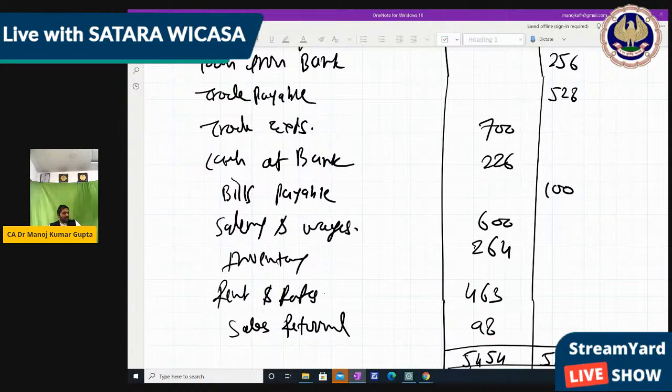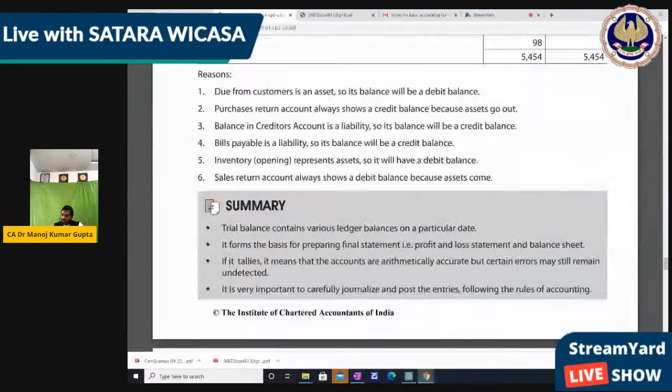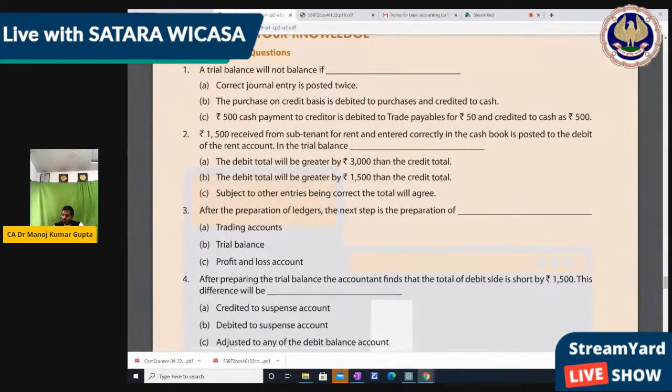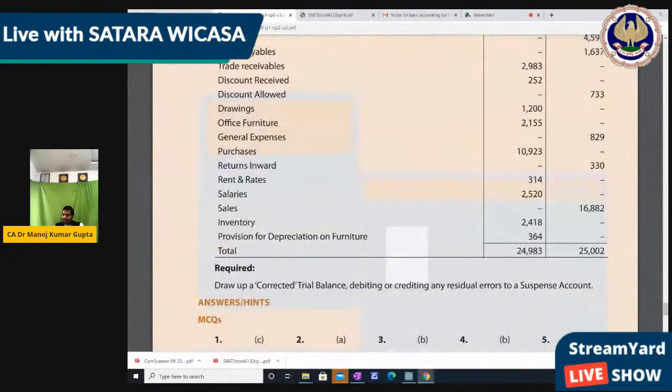Now we are going to jump to final accounts, because final account is the last process of accounting. After that all accounting gets over. Okay, so let us start with the final account now. The remaining questions you can try on your own, nothing special, we just have to make the trial balance, and I think the illustration is over. Now there are some MCQs and test-your-knowledge questions that you do as homework. Okay, so practice questions, you do as homework.